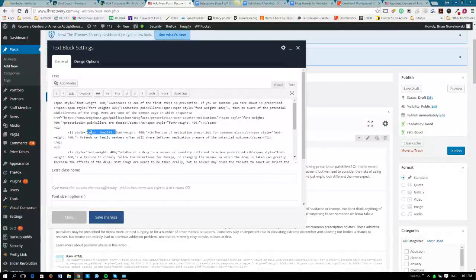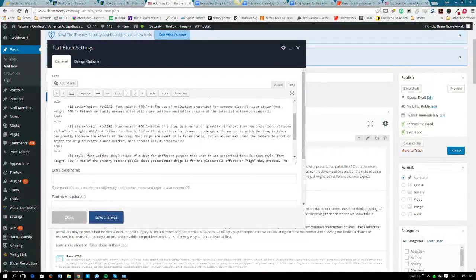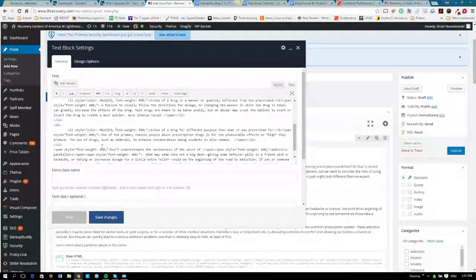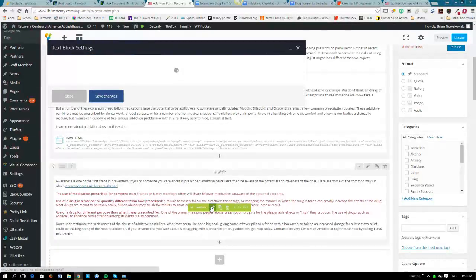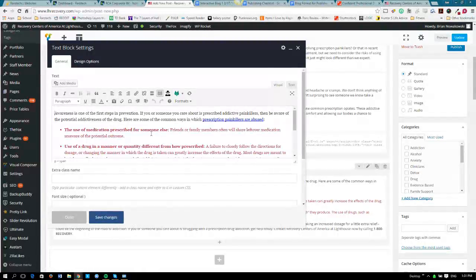Then we're going to copy it and paste it into the other bullet points where it says LI style. That's where you want to put it in. Do it for all three of them. Save changes. Now you'll see down here, this is the one we just edited, and it turned all of them red. And that's normal. We're just going to have to change the rest of the text back to our normal text paragraph color. So we're going to go back in and edit. Highlight the rest of the text after the title, and change that back to our normal, very dark gray text color.